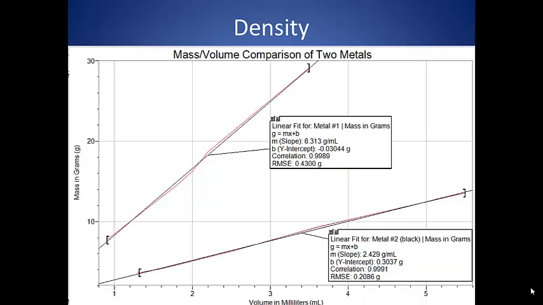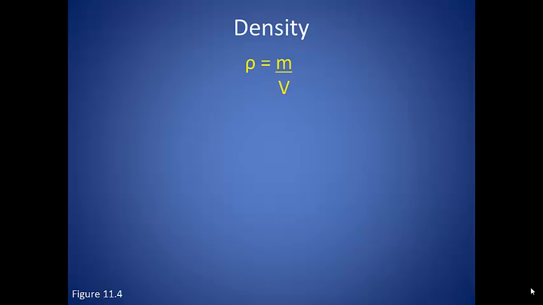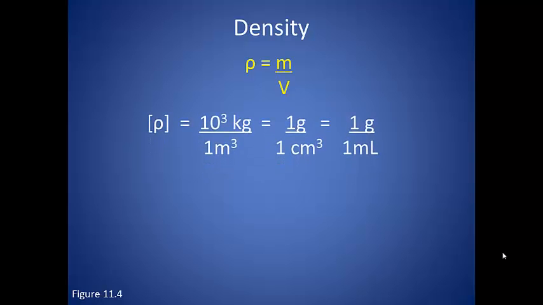For example, if you take several samples of a substance and determine the mass and volume and graph that data, you will find that there's a linear relationship between the mass and the volume. What this means is that no matter how much of a sample of a substance you have, the density will be the same. The density of a substance can be found by taking the mass of a sample and dividing it by the volume of the sample.